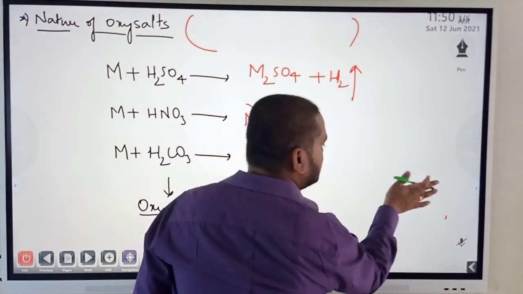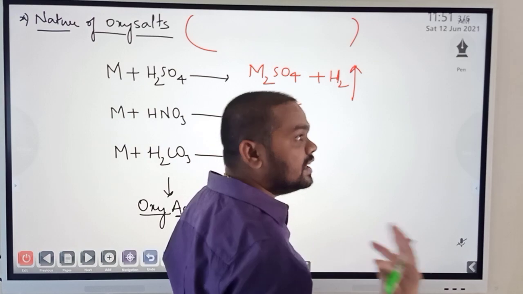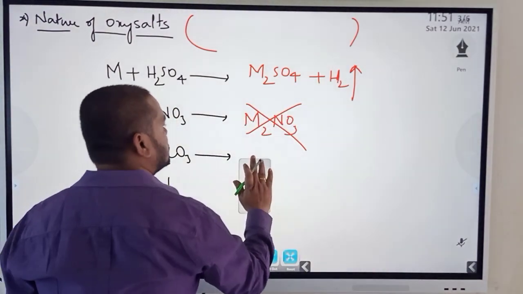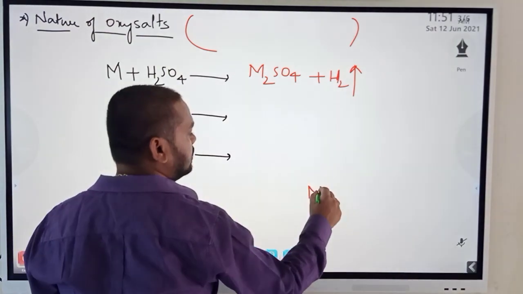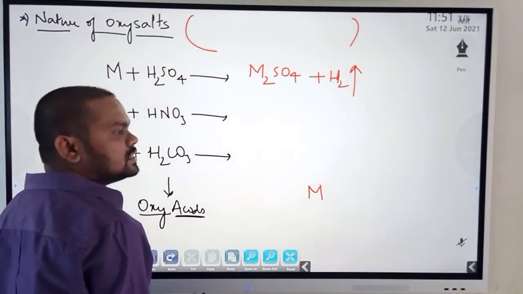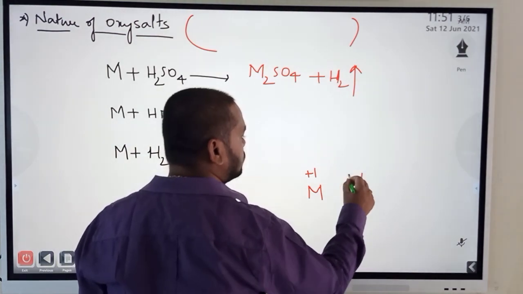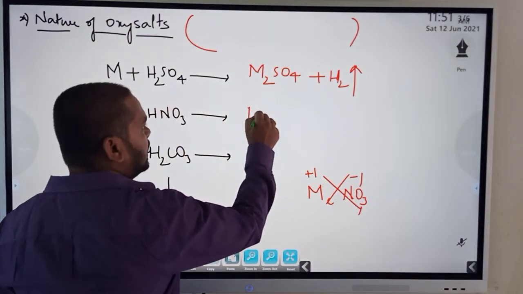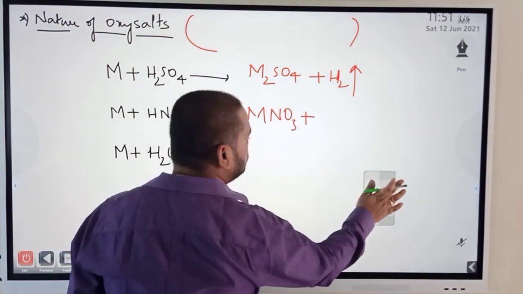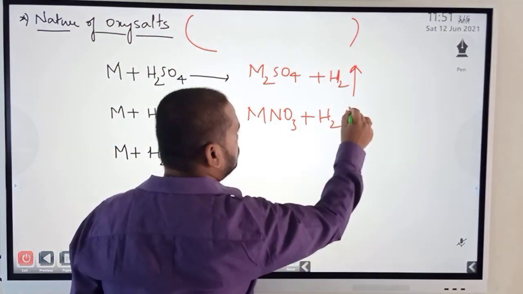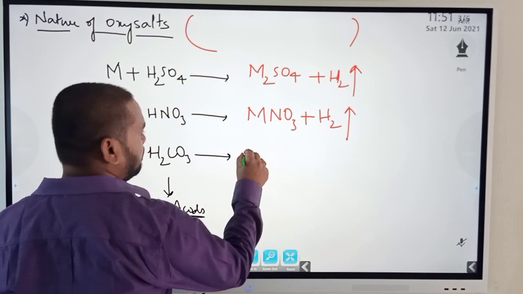Alright. So now, if you do not know this, take it as information, but you must be knowing it. You are in 11th. So for metal nitrates, the formula is not that. Then what should be the formula? Metals, any metals, alkali metals, the charge is what? +1. The nitrate charge is what? NO3 -1. So crisscross, what do you get? MNO3 plus what else should be there? Hydrogen gas as usual. And metal plus carbonic acid, same thing, metal carbonate.